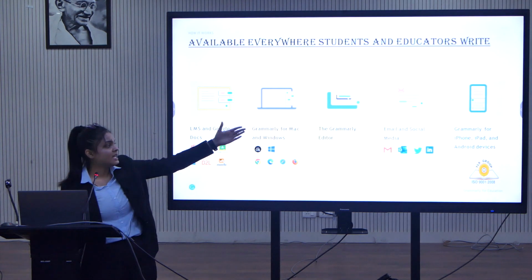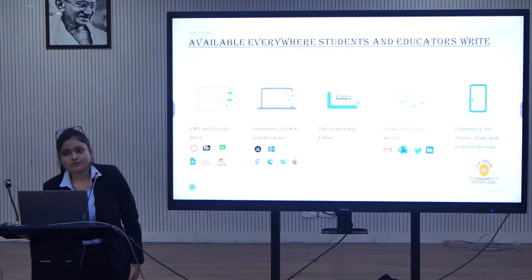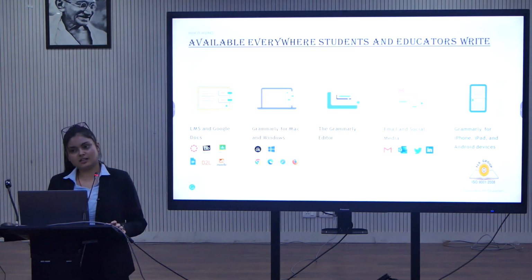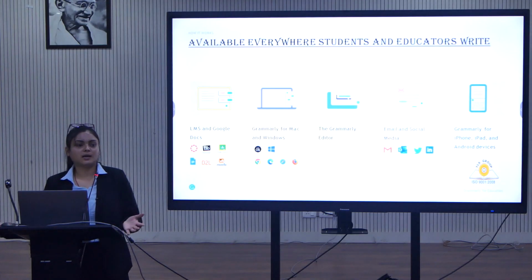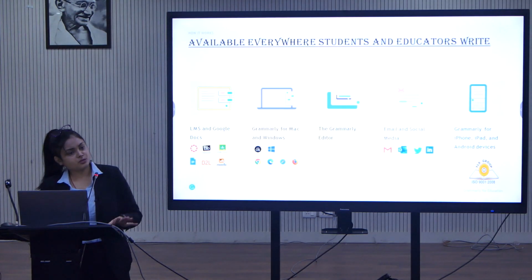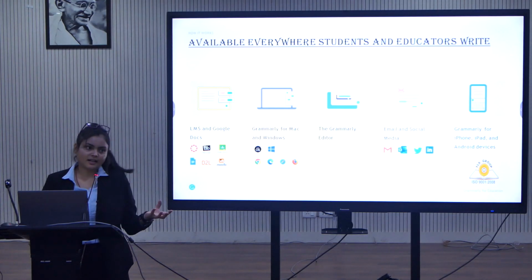Then we also have Grammarly for iPhone, iPad and Android devices. Like we create an account on any social platform, the activation of Grammarly is done in a similar way. You can simply download Grammarly's application from your Play Store, whether you are an Android user or iPhone user. Once the account is active, log in with your ID and password.